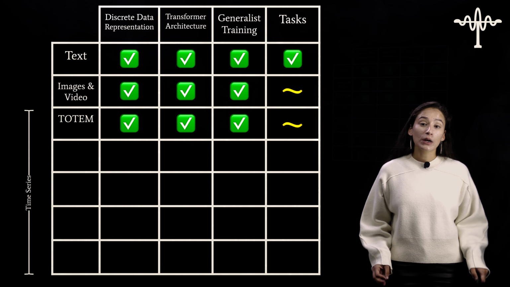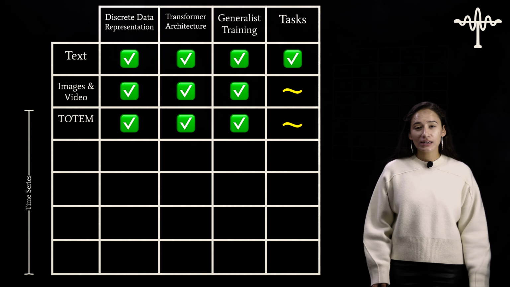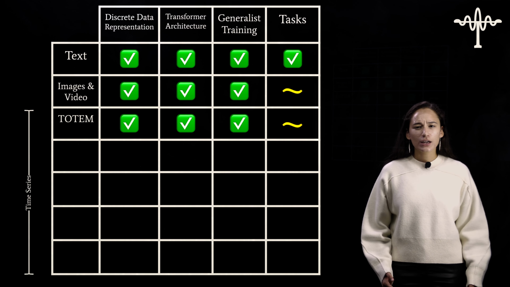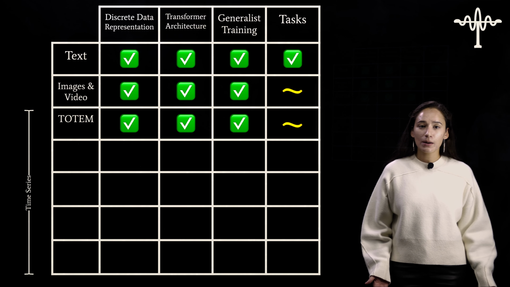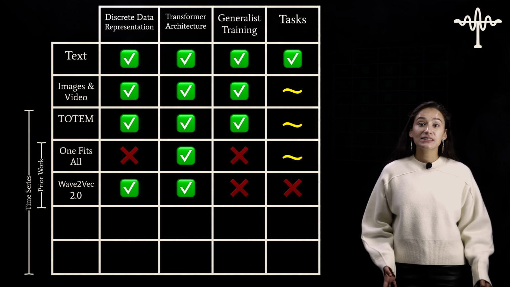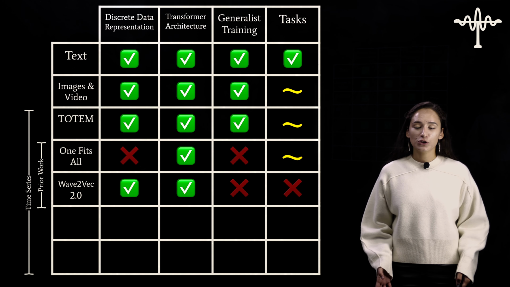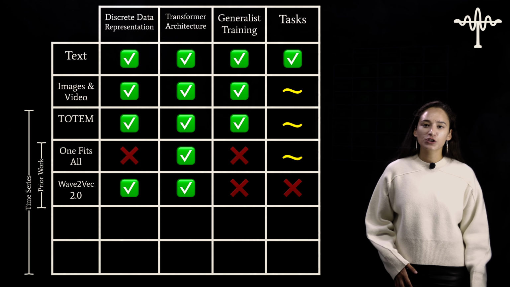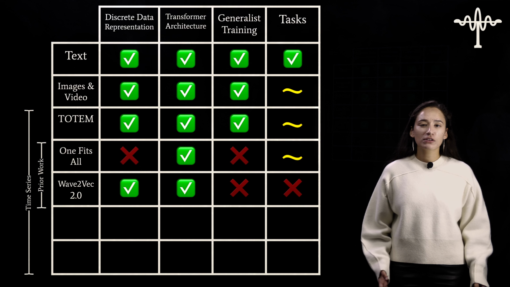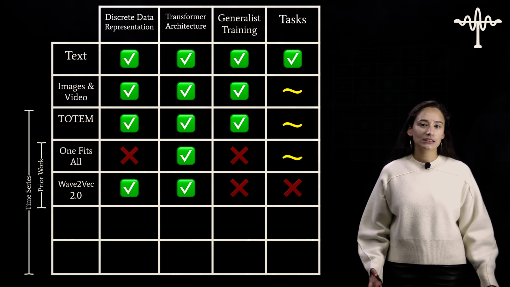So I want to put up two pieces of prior work. We're not going to dive into them in depth, but we just want to see across these four dimensions how we size up. With some prior work, we can see that people have used discrete data representations and people have used transformer architectures, but maybe we haven't explored this generalist training or many, many tasks.